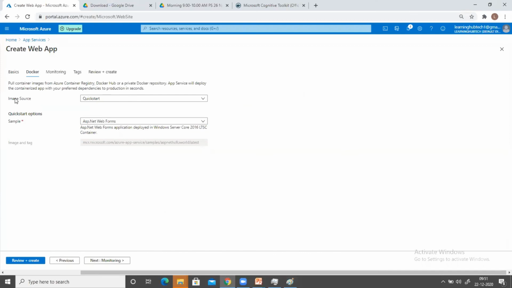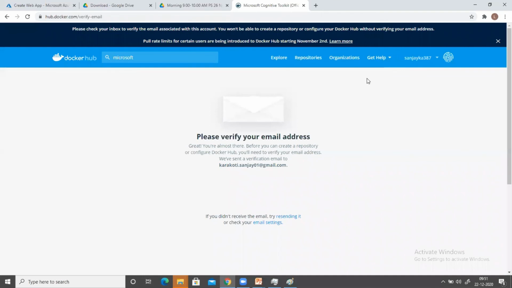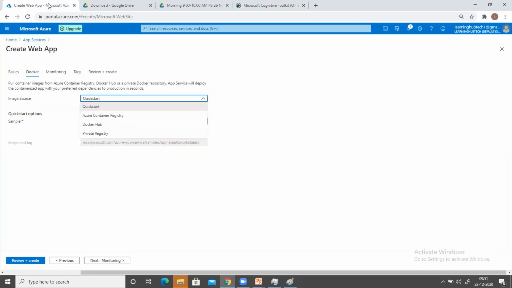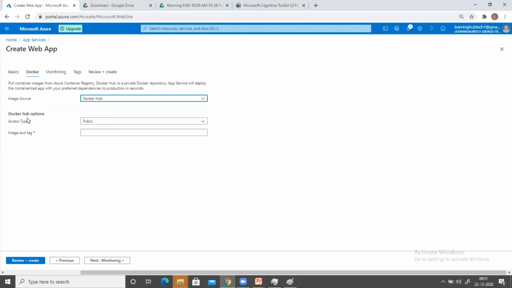So come back to the portal. Now it is asking me what is your image source. There are multiple sources given. We know about Docker Hub. Just now we have seen that there is a Docker Hub, where you will get all of your images. So one of the sources is Docker Hub. Suppose I'm going to select Docker Hub here, and now it is asking me whether my image is in a public repository or a private repository.